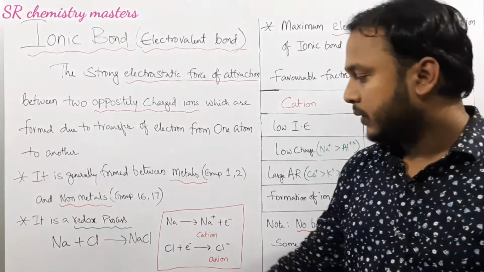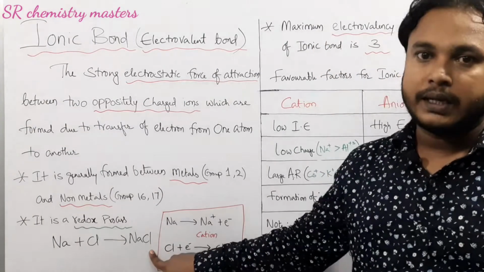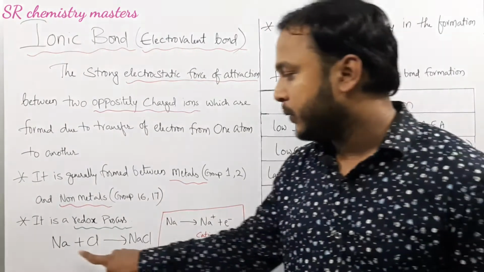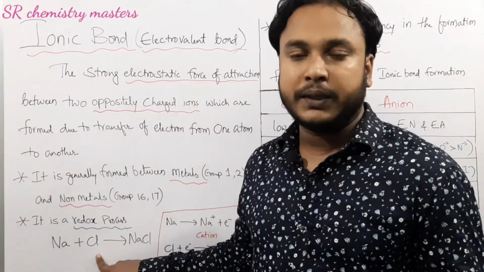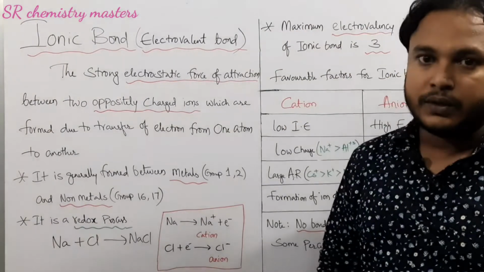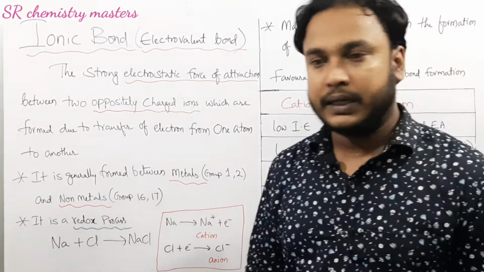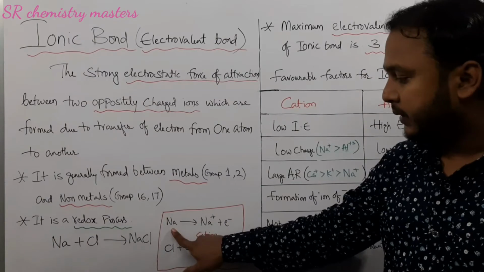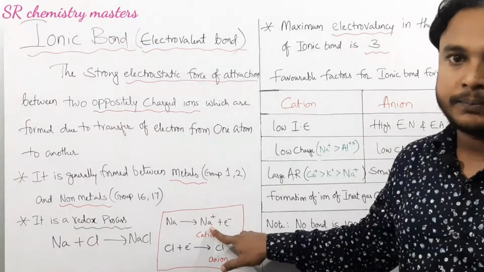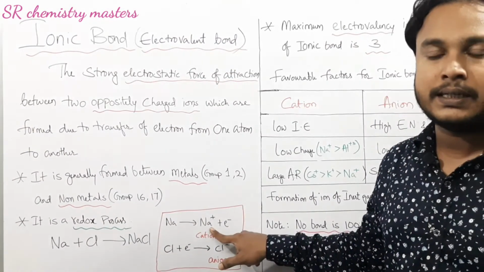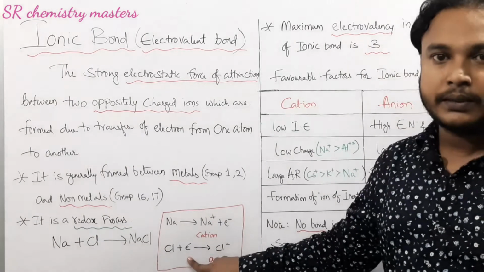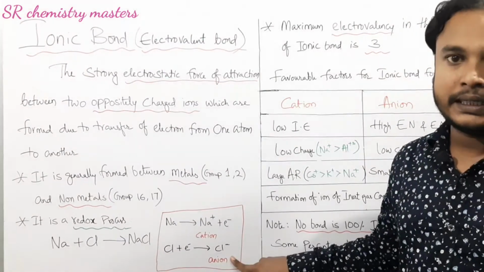Let us take an example of formation of NaCl. NaCl, sodium chloride, is a common salt which can be formed from sodium atom and chlorine atom. Here in between sodium atom and chlorine atom, ionic bond is present. The ionic bond is formed between these two because of transfer of electron. Let us see. Sodium atom, when it loses an electron, it gets converted into cation, that is Na+. Remember, positively charged ions are considered as cation, whereas chlorine, on gaining electron, it gets converted into anion, and anion is nothing but negatively charged particle.